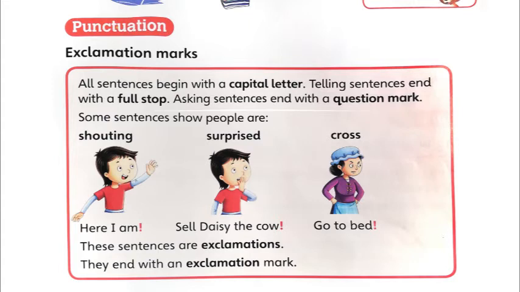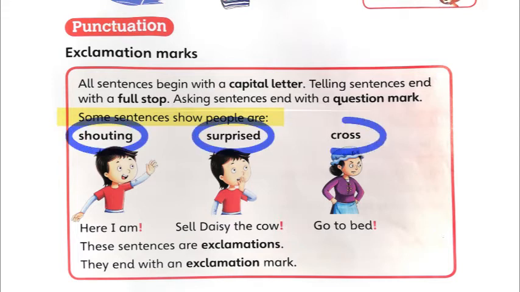That also you know. Asking sentences end with a question mark. So if there's a sentence that is asking you a question, you have to end it with a question mark. So I hope you know these signs. Some sentences show people are shouting, surprised or cross. Now when I say cross, you know the meaning of cross. It's angry, no?